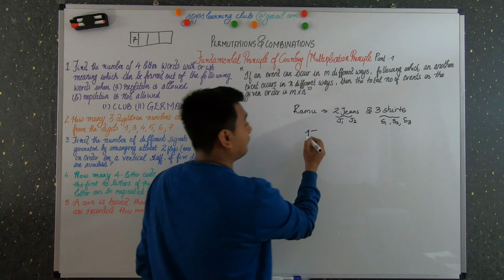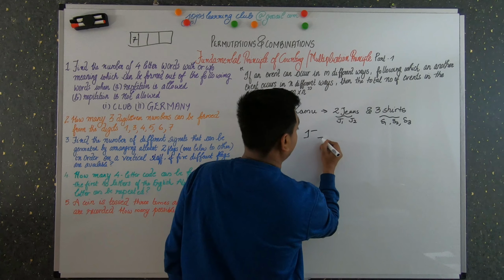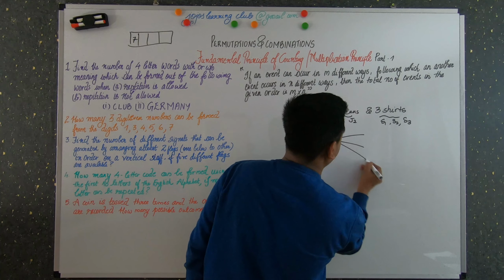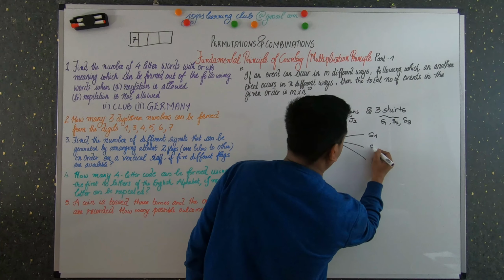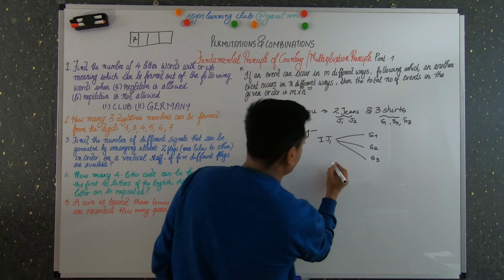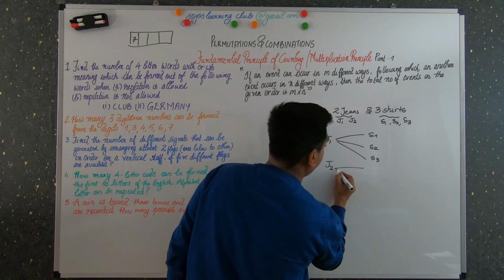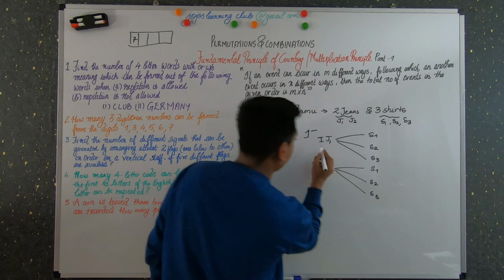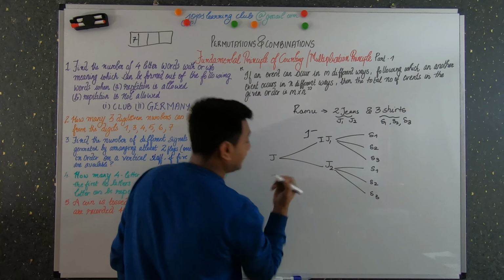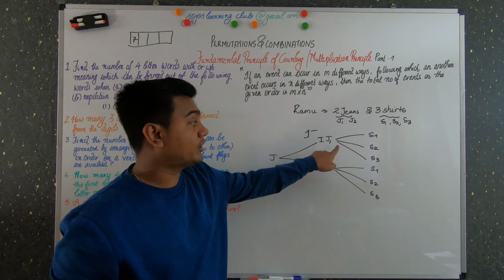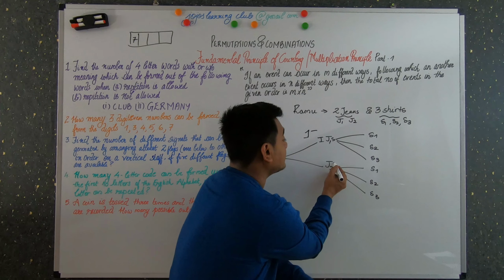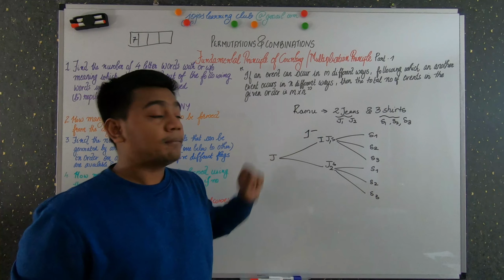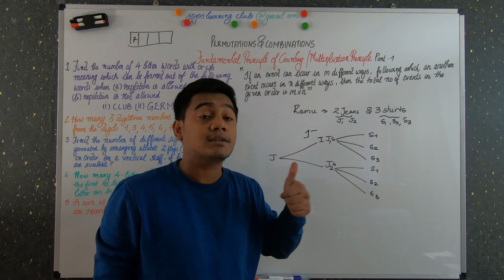Let's say the first choice is Ramu's first jeans, J1. He has 3 choices of shirts, S1, S2 and S3. And for his second jeans also, he has 3 choices of shirts, that is S1, S2, S3. So from this you can see that he actually has 6 pairs of choices.